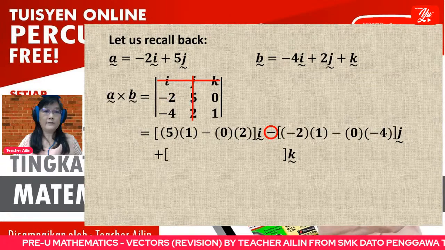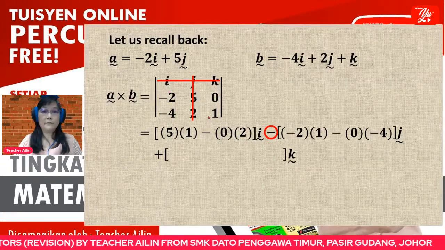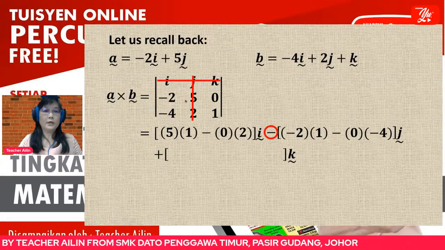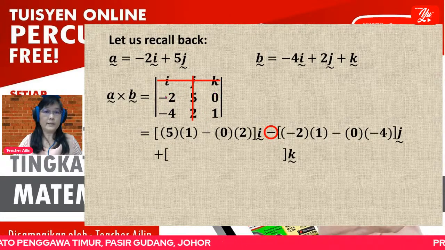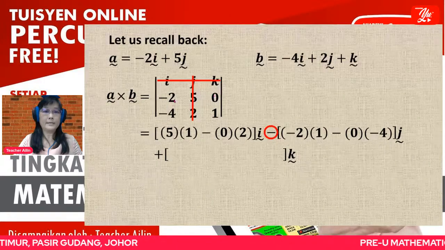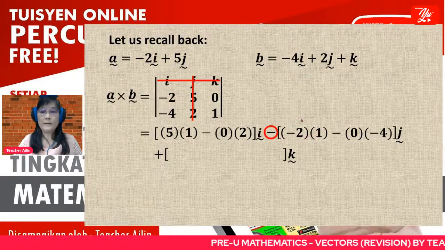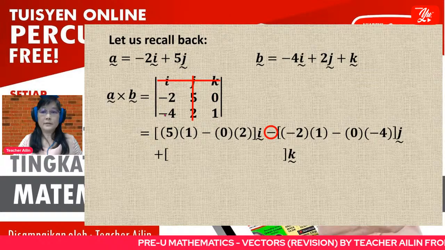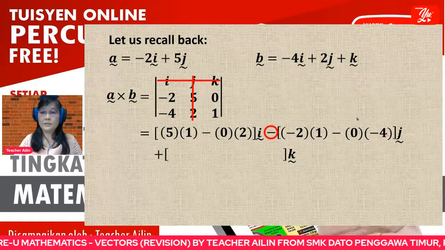Now we have -2 and these 4 numbers. You use these 4 numbers to do the 2 by 2 determinant, that is AD minus BC. So now we have -2 times 1 minus 0 times -4. So this is the coefficient for j.